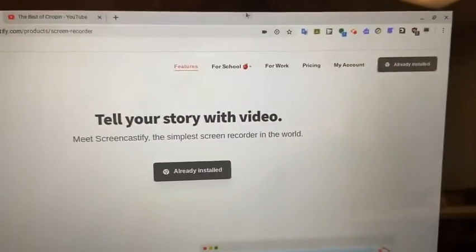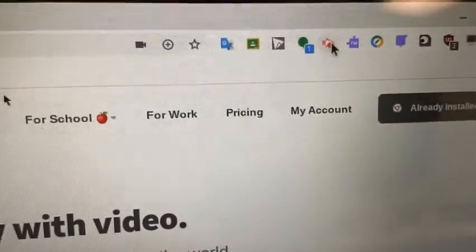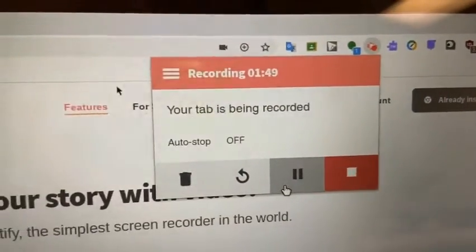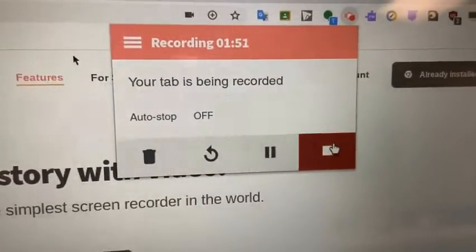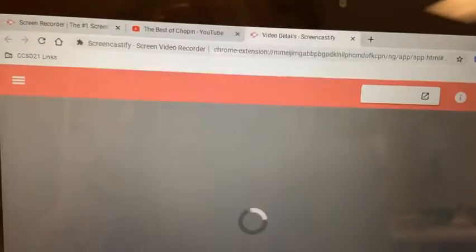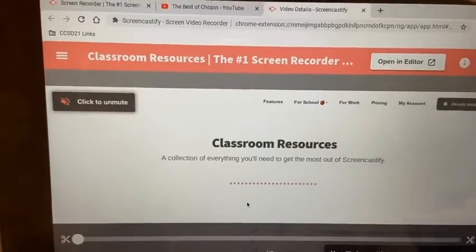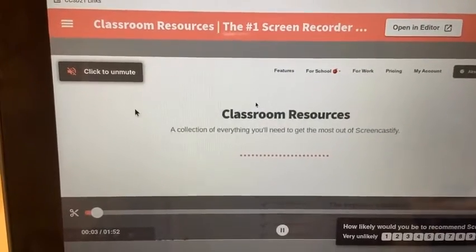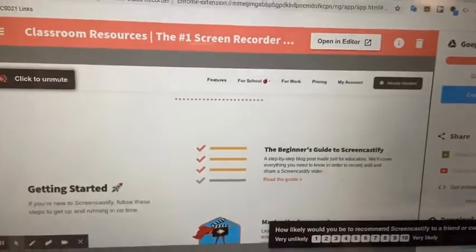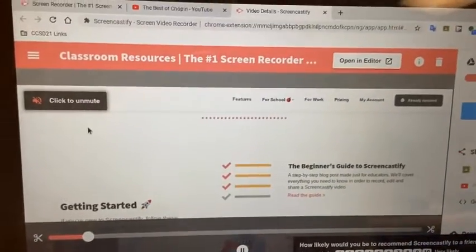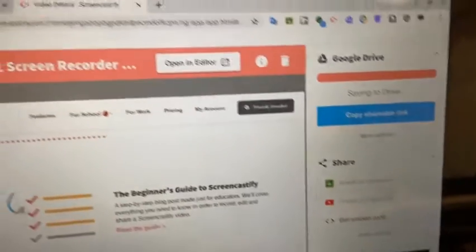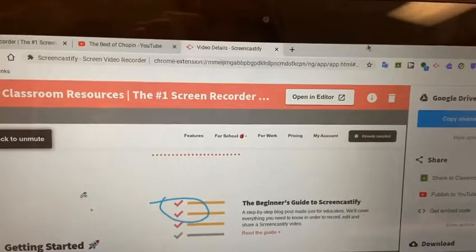And then when you're finished recording, you just click again on the Screencastify. I can pause, so I can go and do something else, come back and continue recording, or I can stop. And then a new tab will open, and you can see the only thing in this video is that one tab. It doesn't show my entire desktop. In a future video, I'll show how to save it, share it, and do other things like edit your clips as well.